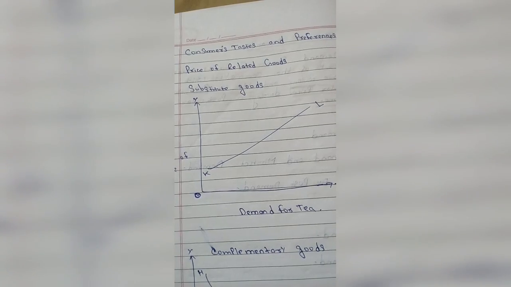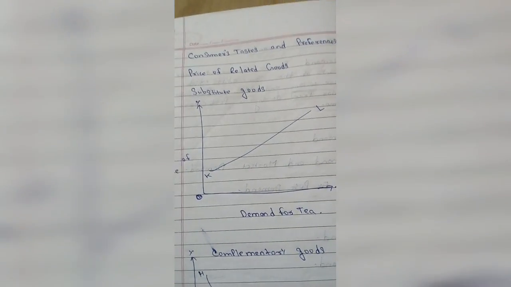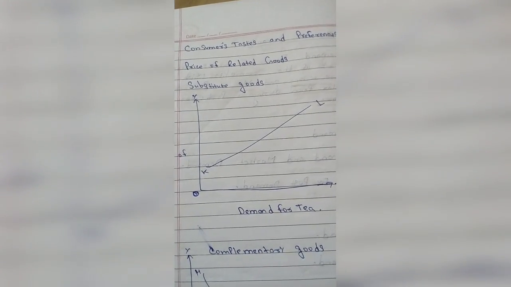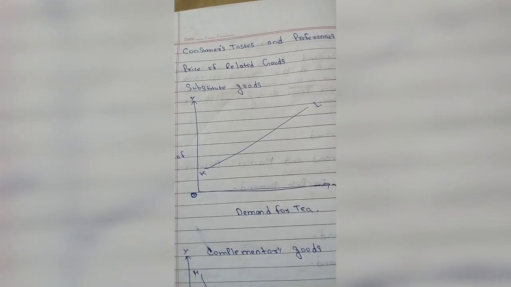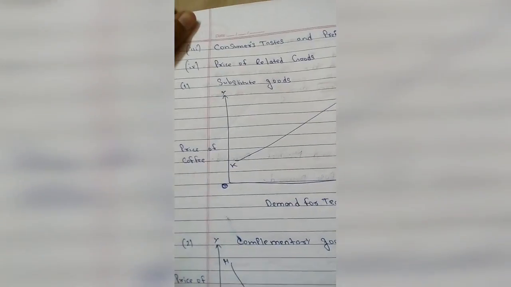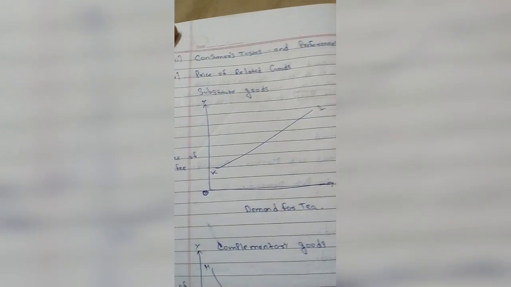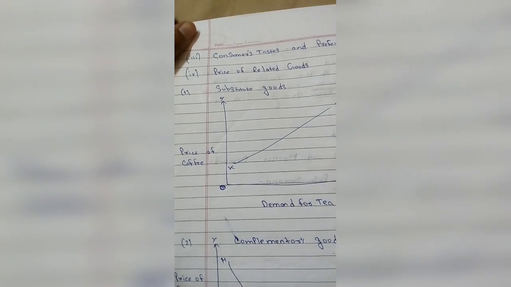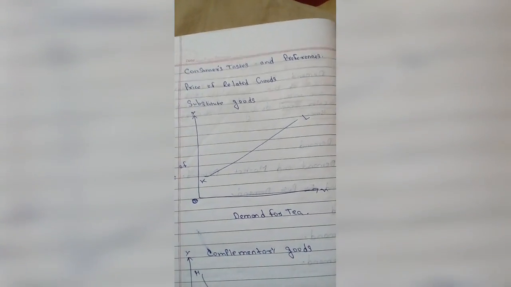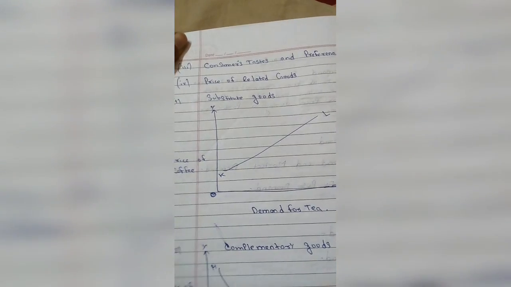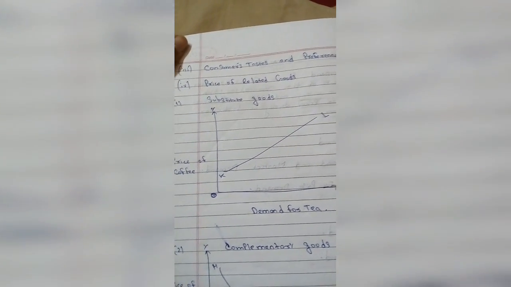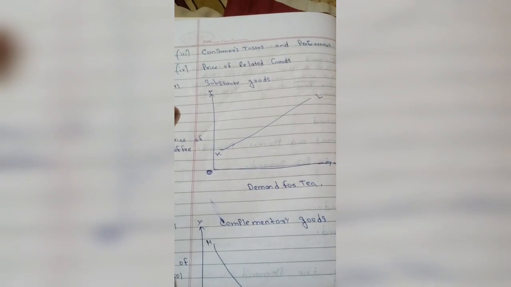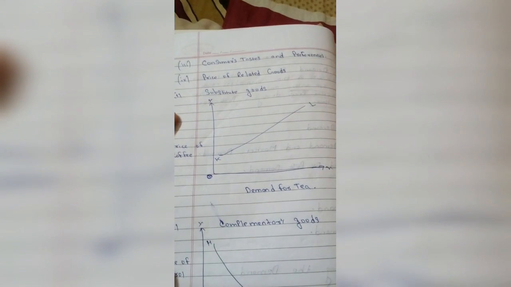So let's take the example of substitute goods. What are substitute goods? Substitute goods are those goods whose demand depends on the price of another commodity or good, but both the commodities serve the same purpose. So let's take the example of coffee and tea. Both serve for refreshment, but if the price of coffee increases, then the demand for tea increases. You can see the demand curve. When the price of coffee is increasing, the demand for tea is also increasing. So these are the examples of substitute goods, as you can see.